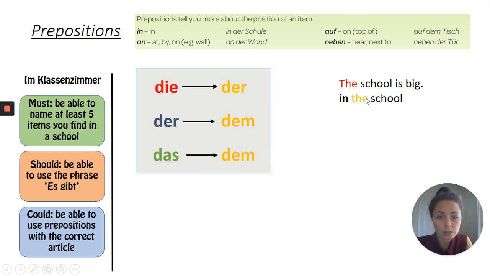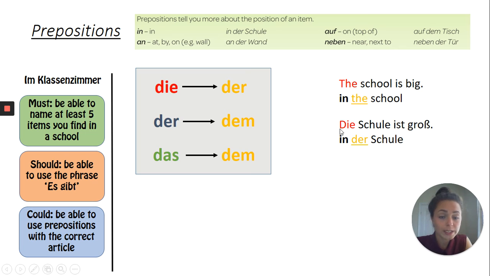However, if we use it with a preposition, one of these little words here, telling us a little bit more about the position, then that the here needs to change. In English, there is no difference. However, in German, there is. So let's have a look at what it looks like in German. Maybe that makes it a little bit clearer.